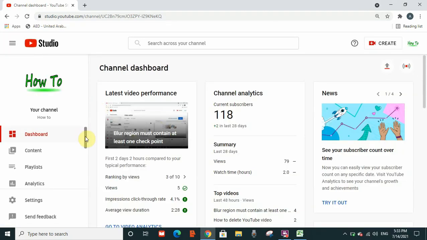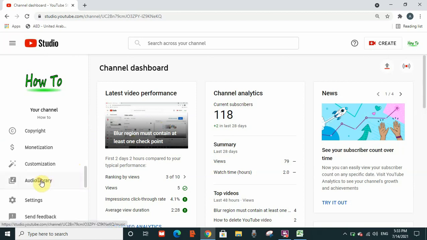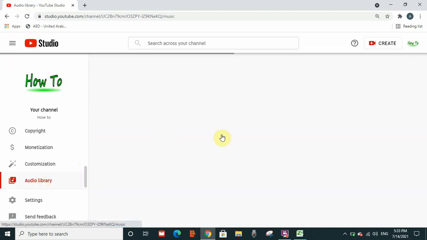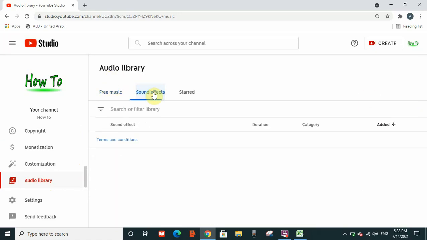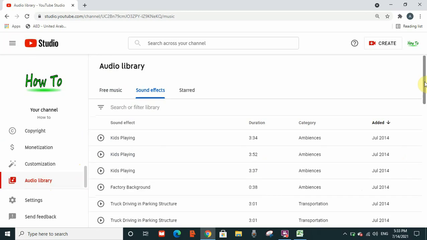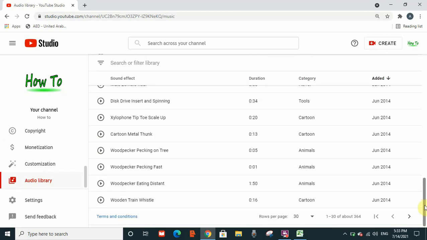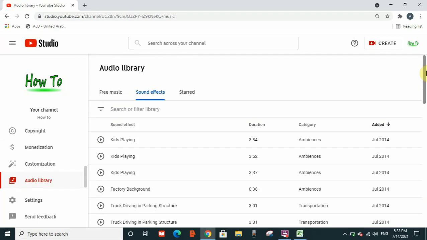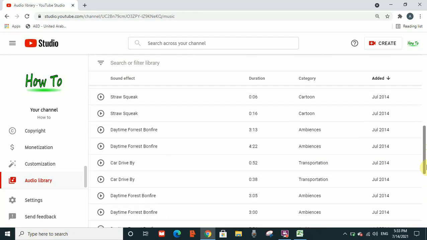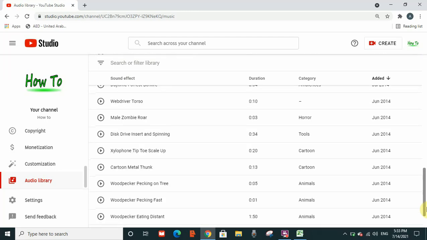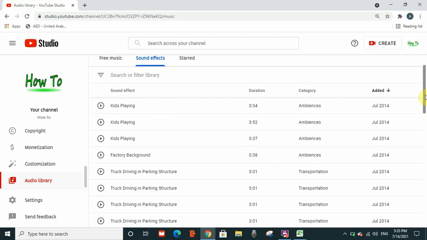On your left hand side you need to scroll down until the end, go to audio library, and here go to sound effects. Here is the list of all sound effects which you may use. So there is kids playing, factory background. You can choose whatever sound effect that you need to insert in your videos.